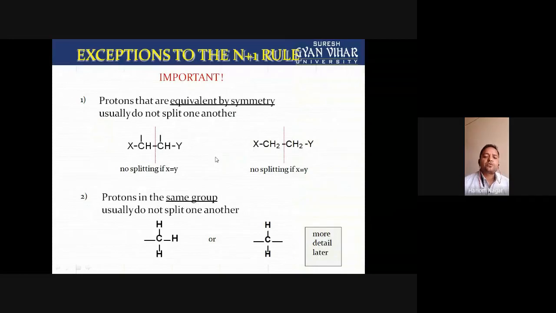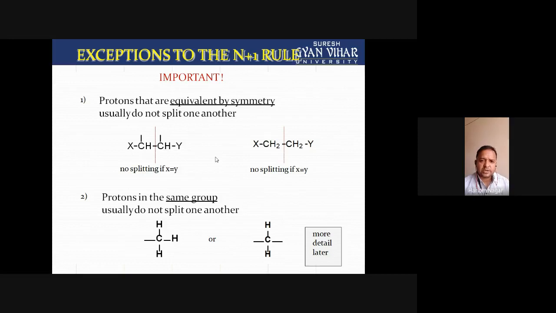But the n plus 1 rule actually has some exceptions. In all types of cases, it is not applicable. So for which types of cases is it not applicable, and for which is it applicable? The first point is that protons that are equivalent by symmetry usually do not split one another.